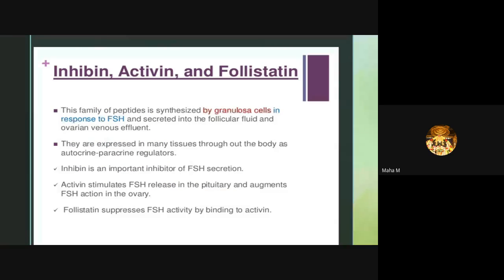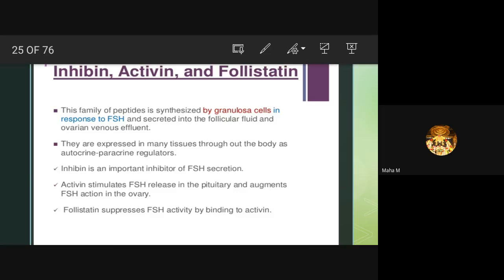Coming to the other hormones: inhibin, activin, and follistatin. These hormones are families of peptides. These are synthesized by granulosa cells in response to the FSH. In response to the FSH surge, the granulosa cells secrete inhibin, activin, and follistatin, and they are secreted into the follicular fluid and ovarian venous effluent. They are expressed in many tissues throughout the body as autocrine, paracrine regulators.